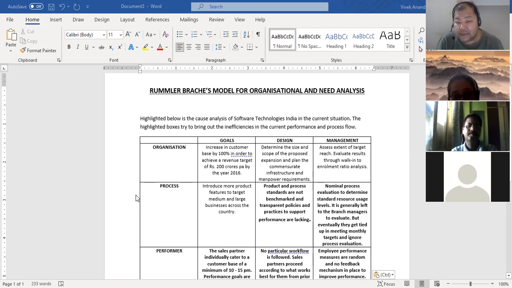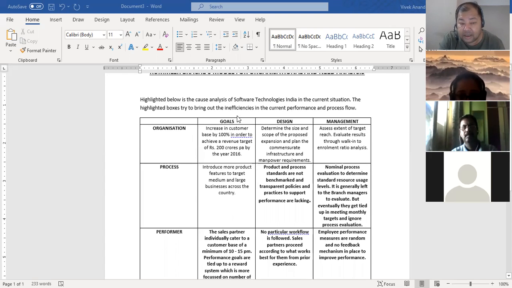Management was how do we measure it? Assess the extent of target reach, evaluate goals through walk-in to enrollment ratio analysis. So basically, we looked at how many inquiries had come in, how many approached us directly, and how many of them got converted, or basically became customers. That was the method of measuring it. So organization has three levels or three criteria.